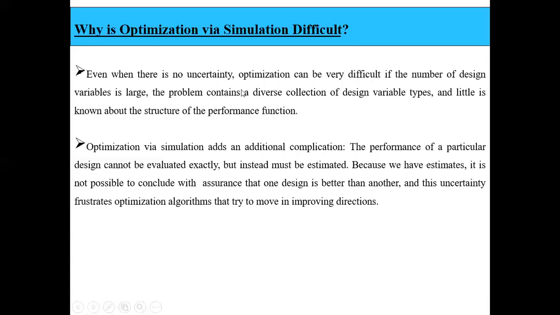The problem can also contain a diverse collection of design variable types, where little is known about the structure of the performance function. So when our input design variables are many, they contain a diverse collection of types, and we have very little information about the structure of the system, then it is very difficult to optimize such a system.